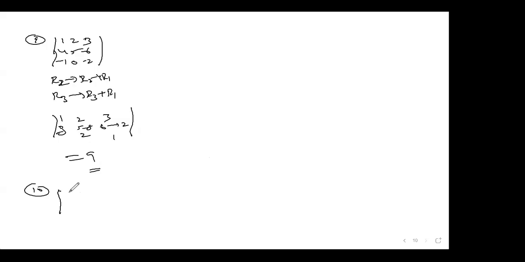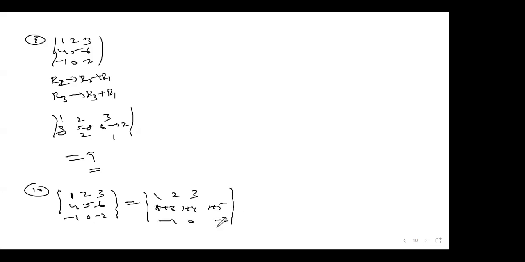And the next one is here, 1, 2, 3. I have taken like this, 1, 2, 3, 4, 5, 6, minus 1, 0, minus 2. And now if I split this determinant in this way, 1, 2, 3. What I'm writing, 1 plus 3, 1 plus 4, 1 plus 5. Suppose if I split like this, minus 1, 0, minus 2. It is 2 determinants.